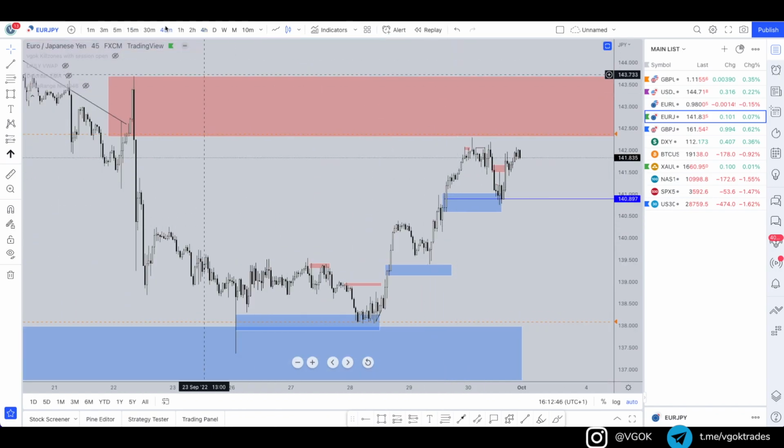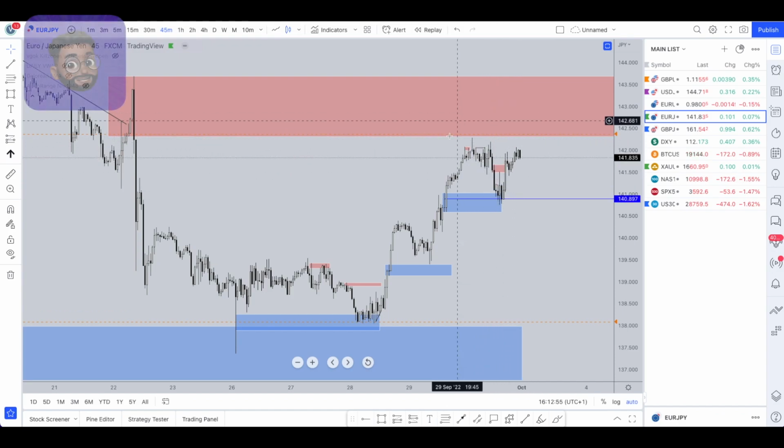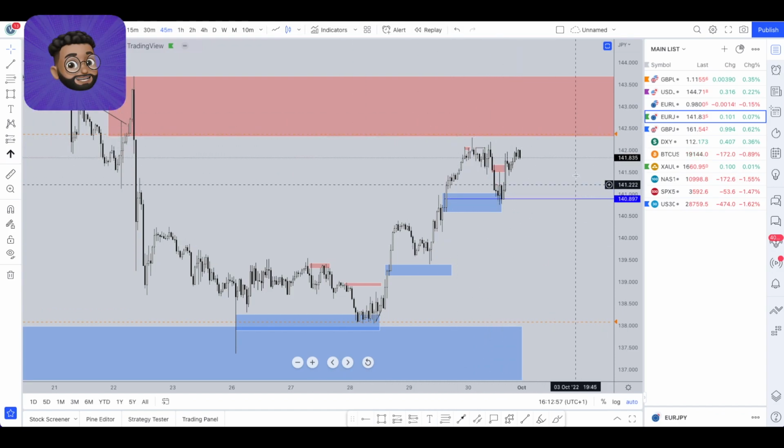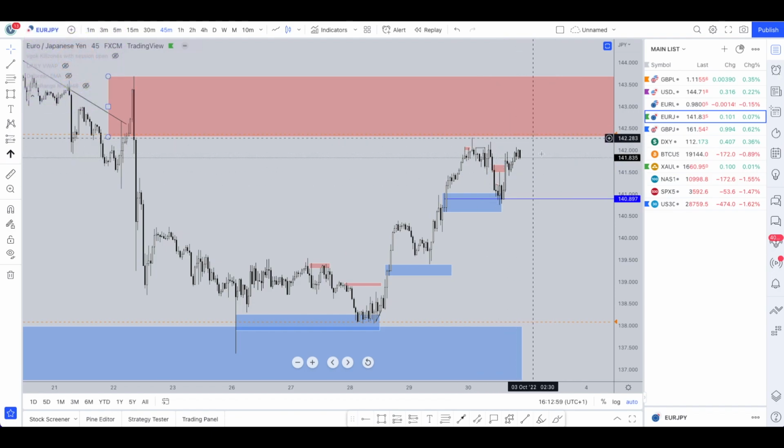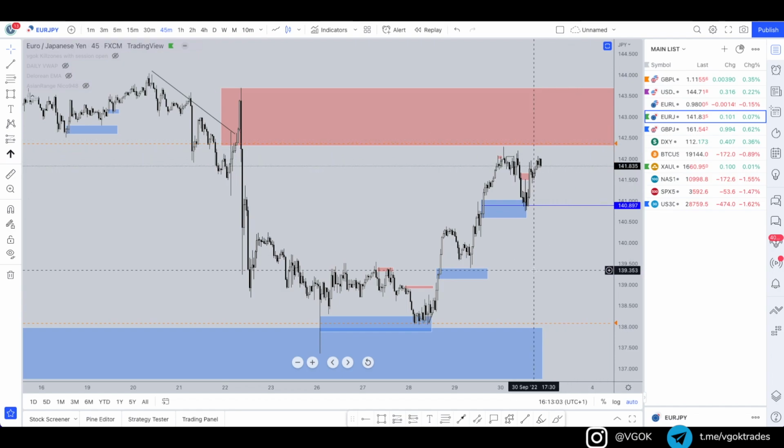As we go into lower time frames, you can see how price slowed down in this region. It was very impulsively coming up, and then it started to consolidate, started to slow down, which is always a good sign, which is what you want to see when you see price approaching your zones. So let's see what happens with that, and let's see if we can see price distribute within there.